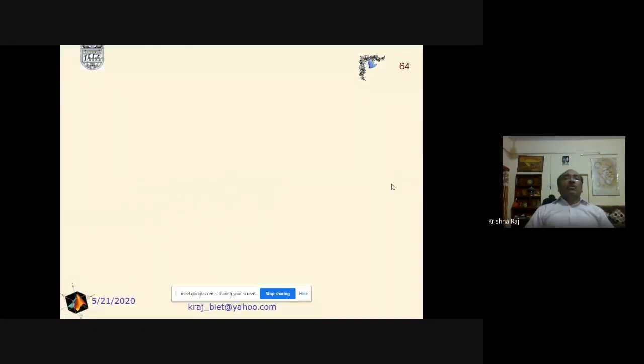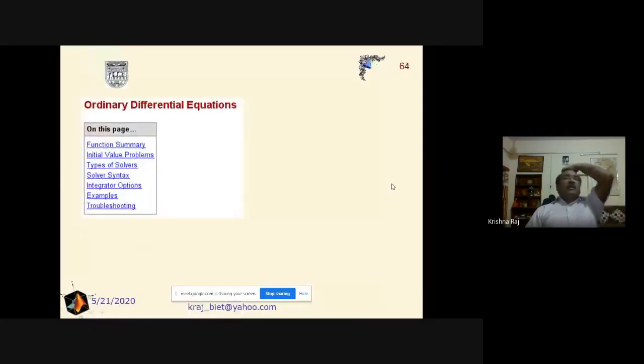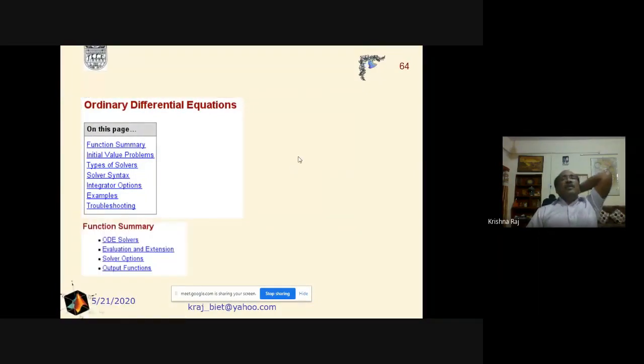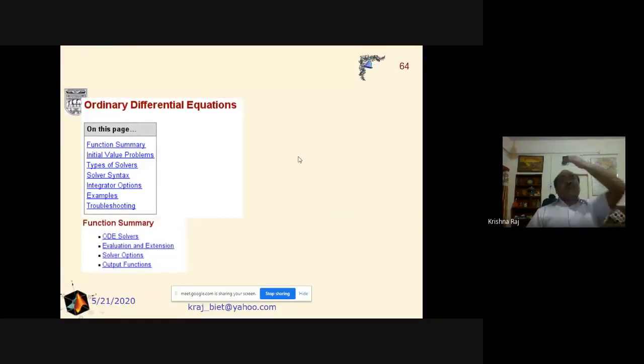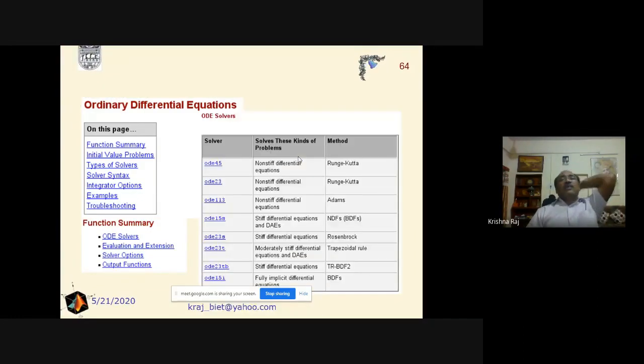Now, again see, if we are using ordinary differential equations, then for the ordinary differential equation there will be different solvers, and these solvers are defined on the basis of different methods. We have discussed that there are different solvers like ODE45, ODE23. These are different solvers which are based on different types of methods.